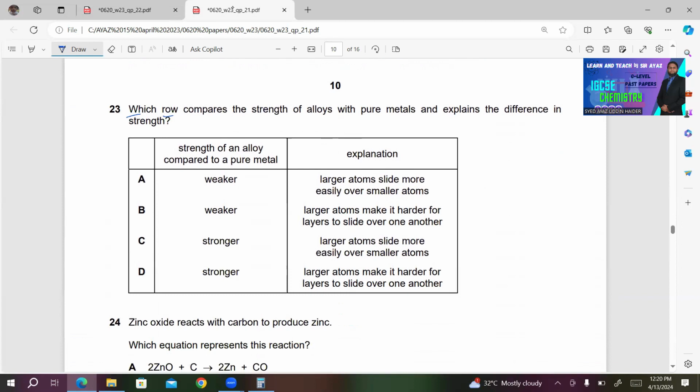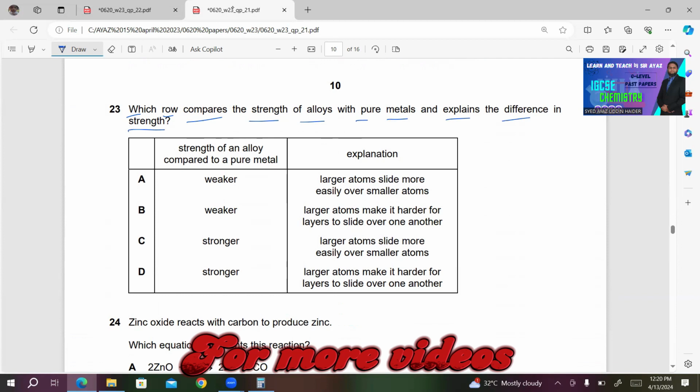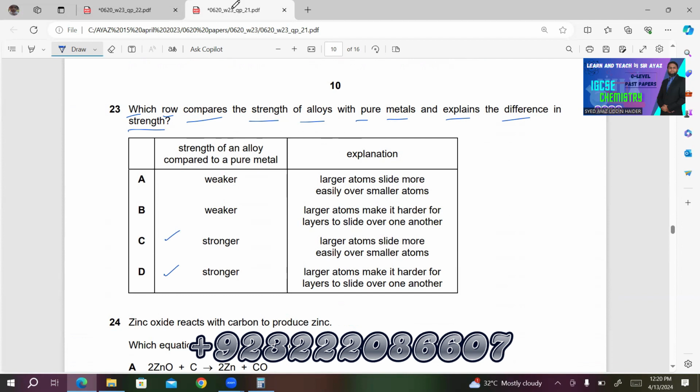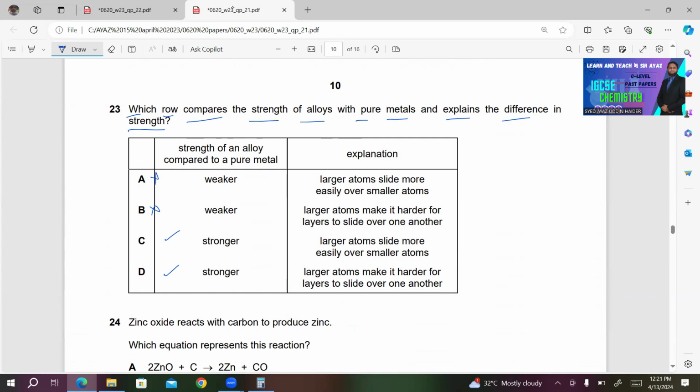23. Which row compares the strength of alloys with pure metals and explains the difference in strength? Strength of an alloy compared to a pure metal. So an alloy is stronger as compared to pure metal. So either C is correct or D is correct. Both A and B are incorrect. You see, I have narrowed down the choices. Now, let's see the C and D statements for the explanation. In C, what they are saying, larger atoms slide more easily over smaller atoms. This is wrong because larger atoms make it harder for the small atom layers to slide over one another. So D must be the right answer in this case.